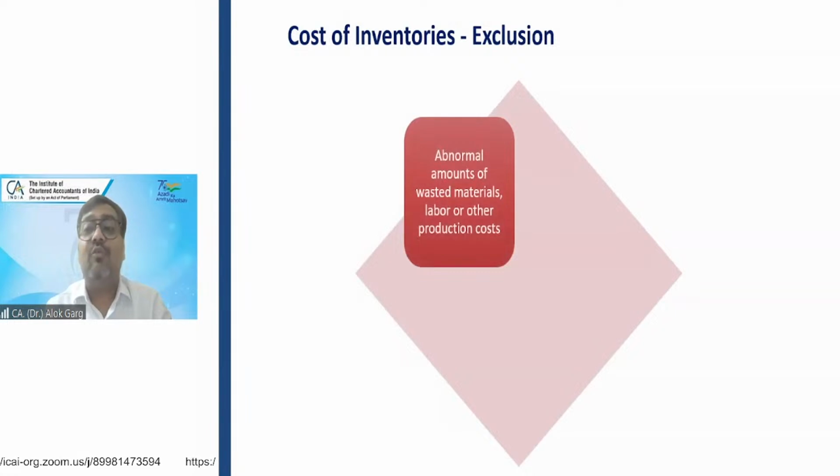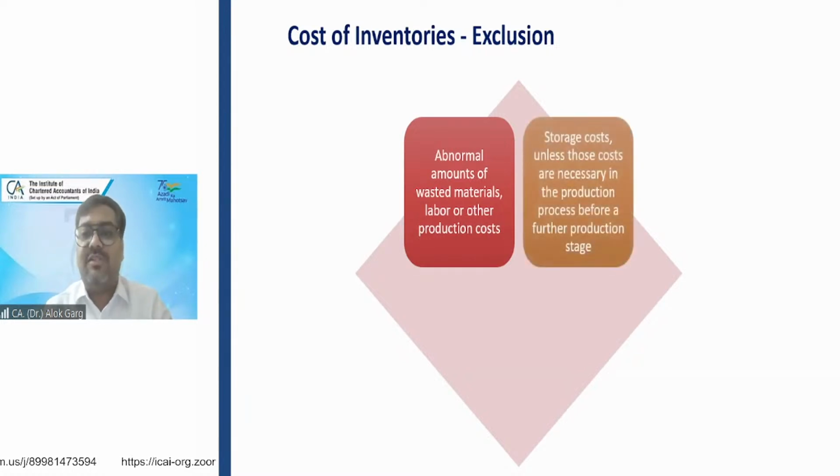So what is not included in the cost of inventory? Abnormal amount of wasted material, labor, or production cost. For example, DLF was constructing flats, and 1,000 bags of cement were stolen. It is an abnormal loss. It is not a part of the cost of inventory, not part of the cost of finished goods. Next, storage cost, unless those costs are necessary in the production process before a further production stage.